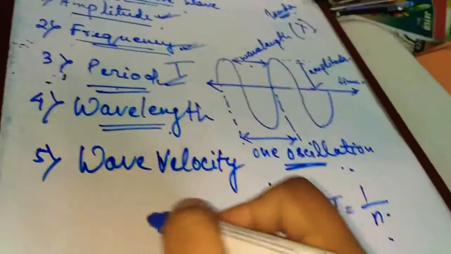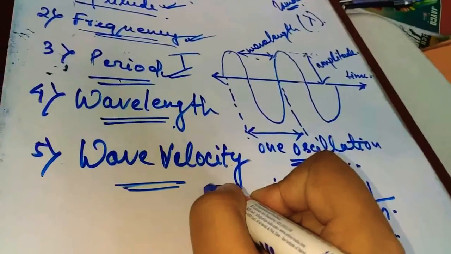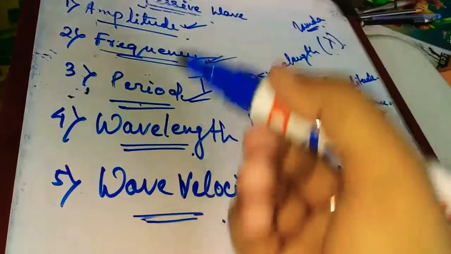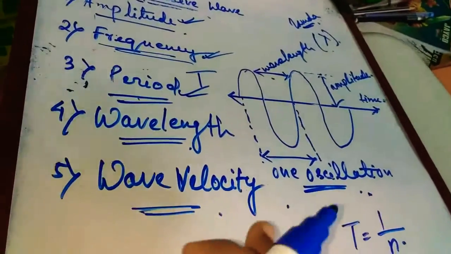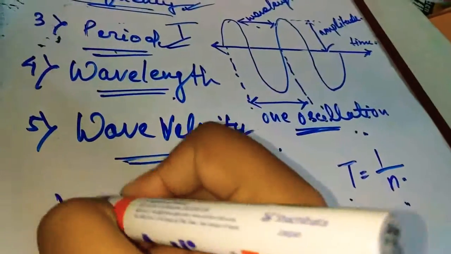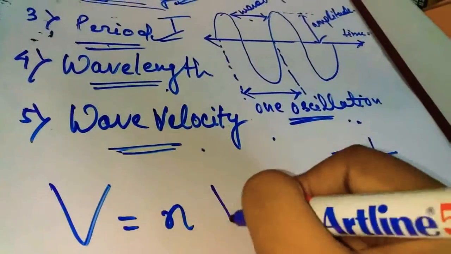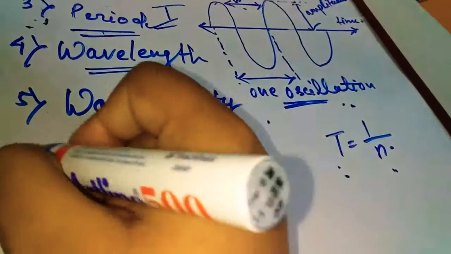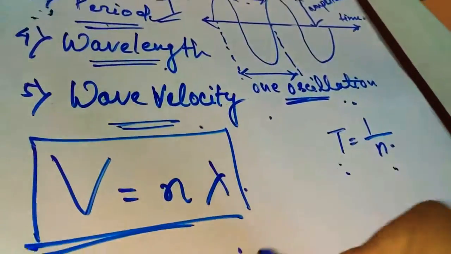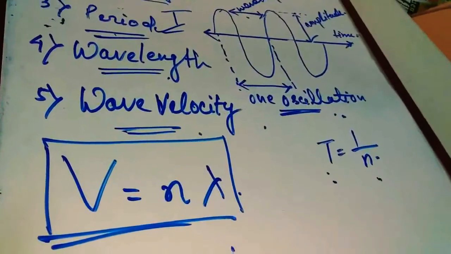Now what is wave velocity? Wave velocity is basically the product of frequency and wavelength. Okay, it is known as the wave velocity. We denote this by capital V. So capital V equal to n lambda, the product of frequency and wavelength. So it is a formula. Using this we solve many maths problems in this chapter.